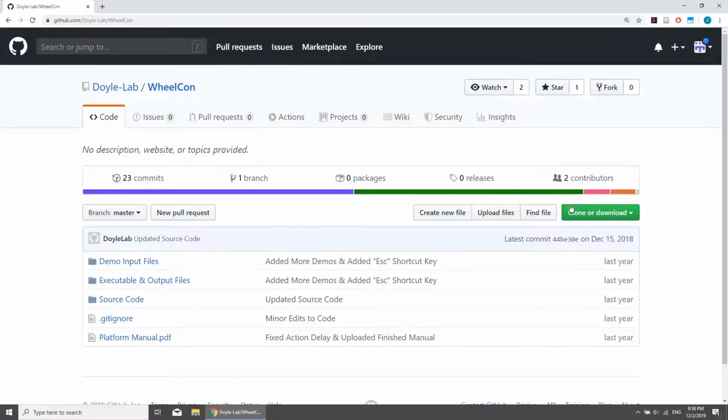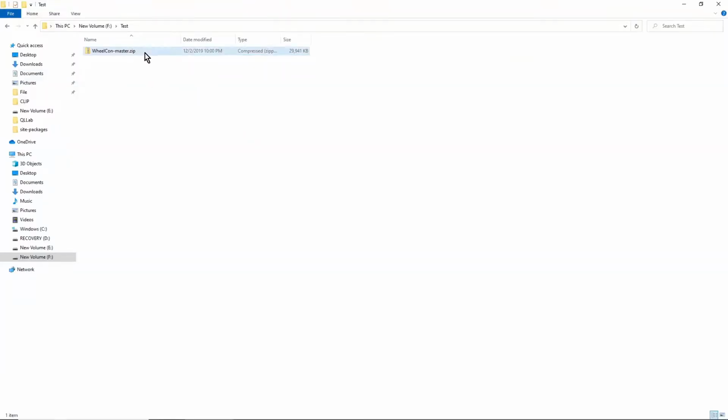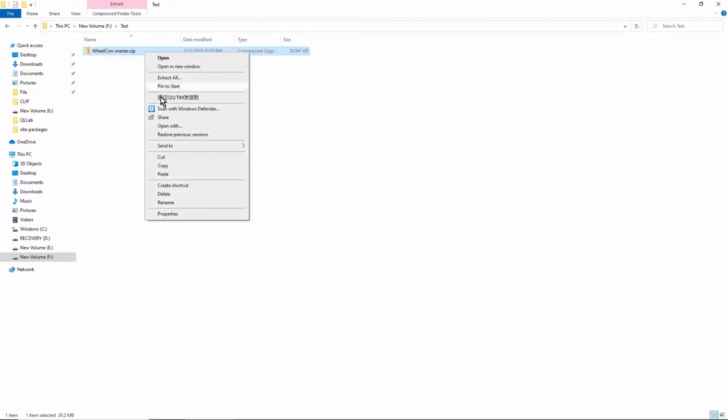On a computer running Windows 10, go to the WheelCon webpage, click Clone or Download, then click Download Zip in a pop-up dialog. Extract all the files to the local hard drive.